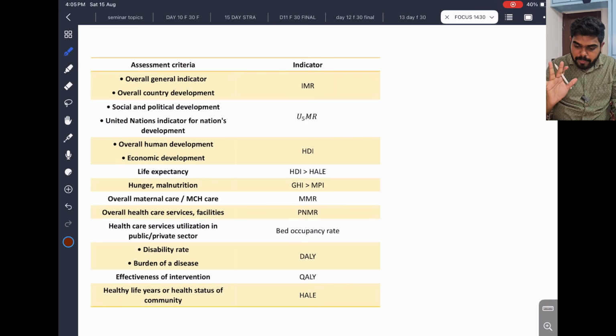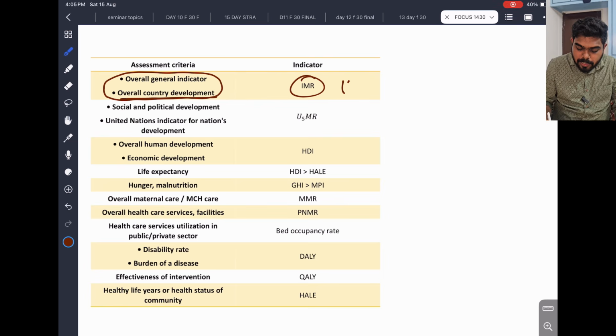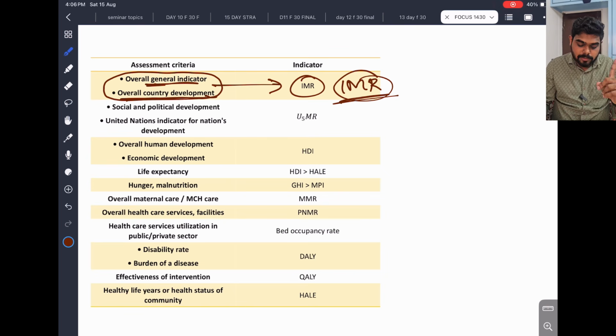So the question will be a direct single line question, like which is the overall general indicator of overall country development? It is nothing but IMR, infant mortality rate. Infant mortality rate is the overall general indicator of overall country development. It is infant mortality rate. This is very important. Okay, clear. So infant mortality rate is the overall general indicator, and the country's overall development is based on IMR.